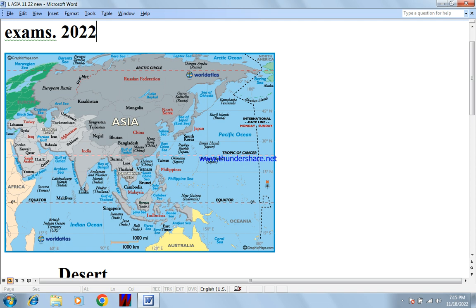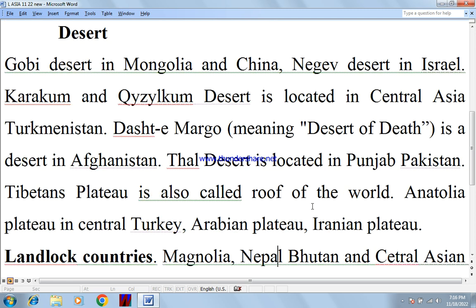Now understand, from this point the land goes downward on all sides. This is highest point, and that's why it is called roof of the world. Anatolia Plateau in central Turkey, Arabian Plateau, Iranian Plateau.